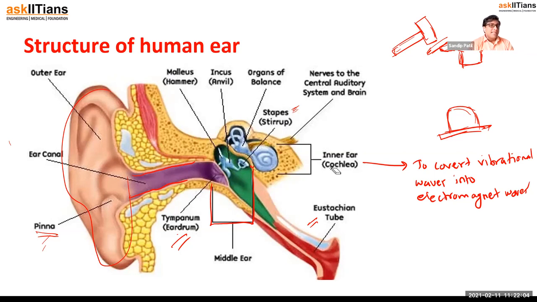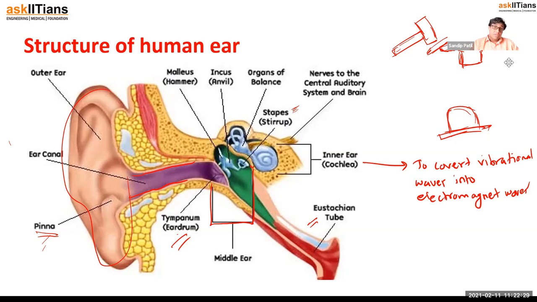Okay, so that is the structure of the human ear. What you have to remember is that there are three parts: outer ear, middle ear, and inner ear. In the outer ear, the ear canal and pinna are there, and through the ear canal, vibrations go in. In the middle ear, the eardrum is there, then malleus means hammer, and incus means anvil.